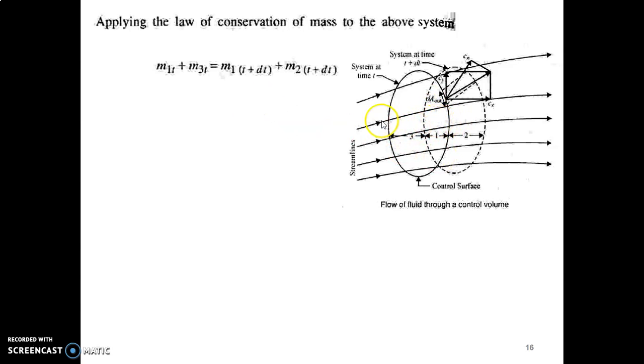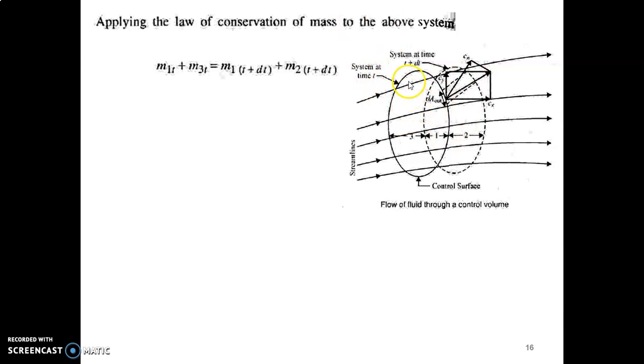So their combined mass will be m1t, where 1 represents region 1 and t represents the first instance, plus m3t, where 3 represents the mass of the fluid, liquid or gas, in region 3, and t represents the instance. So m1t plus m3t will be the combined mass in the system at time t.